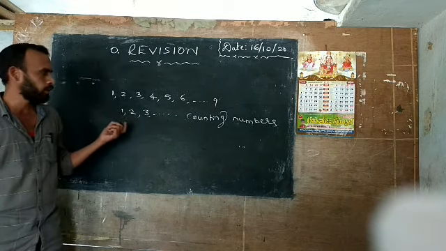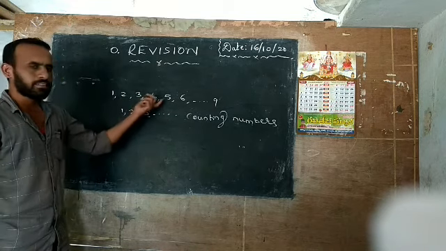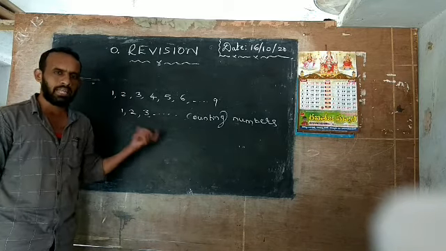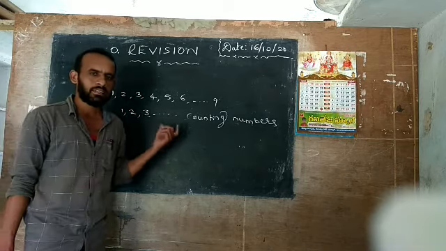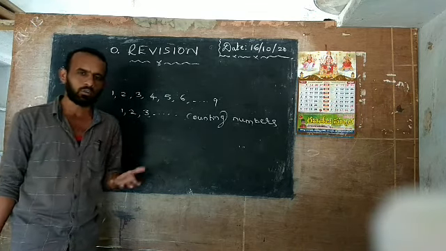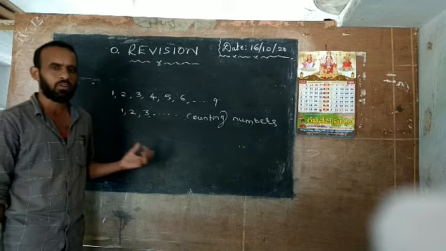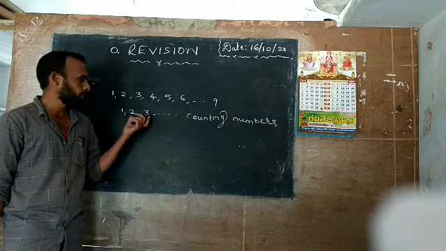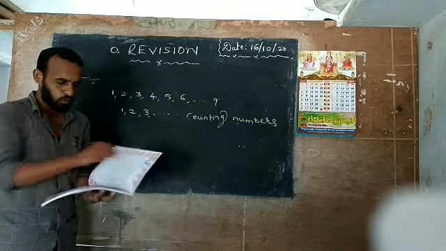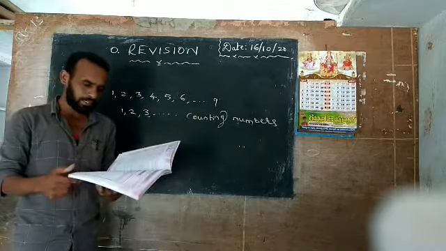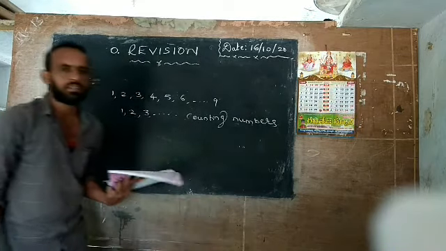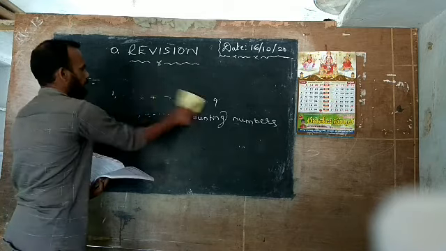So now we already know digits and numbers. Now we are going to discuss number names. We already learned in third class many numbers up to 100, thousands, and 10,000 also. So now we discuss numbers and number names. First of all, open your book to the first page number and take pencils. Carefully focus on the blackboard.